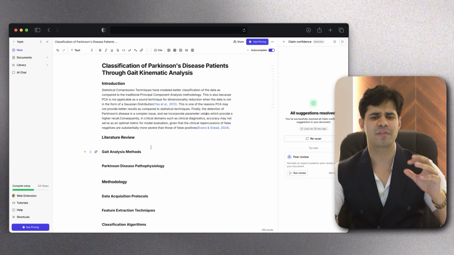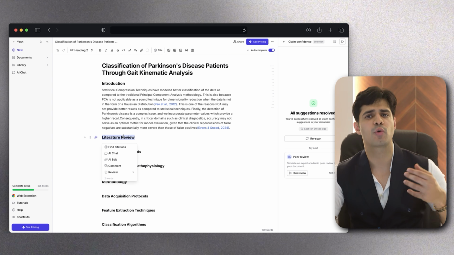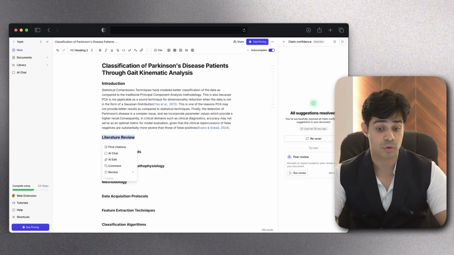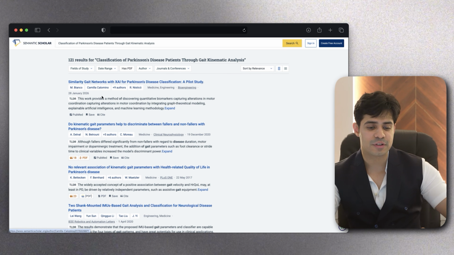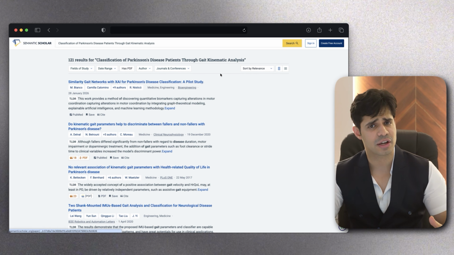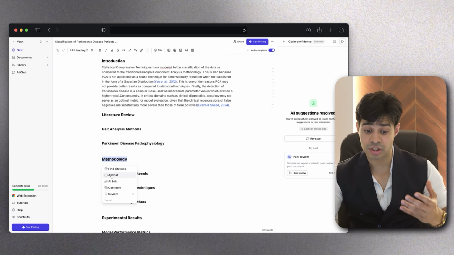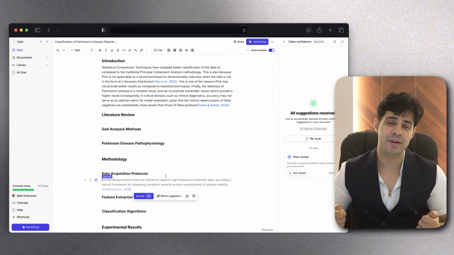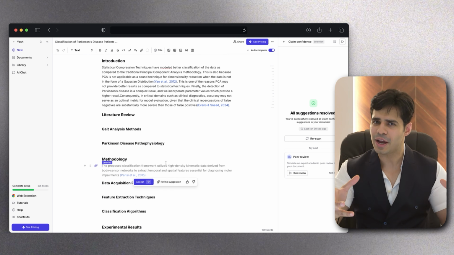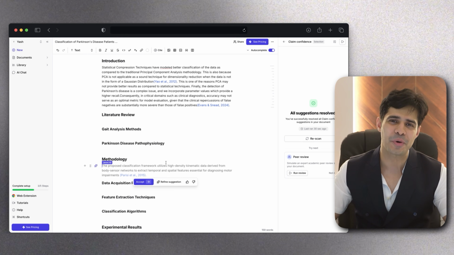Now remember, for each and every part of this process, you could have your own strategy. For instance, for literature review, I could search for this exact paper in Semantic Scholar. I could look at the papers that are already ongoing, and each and every section can be filled in through that. For methodology, data acquisition protocols, you could just use ChatGPT to get guidance, but definitely perform the experiment by yourself. And so you see how just a couple of AI tools can actually help you get towards your research output a lot faster.